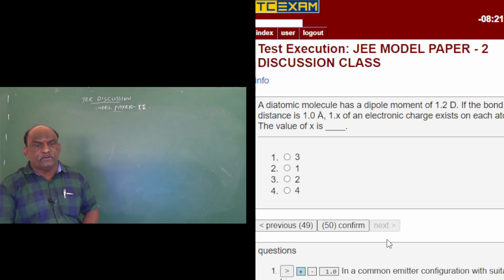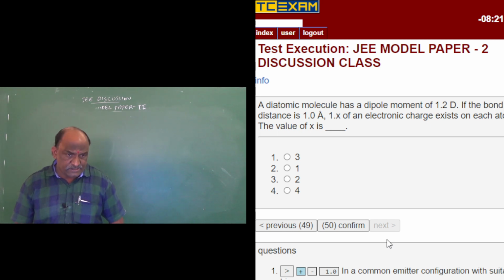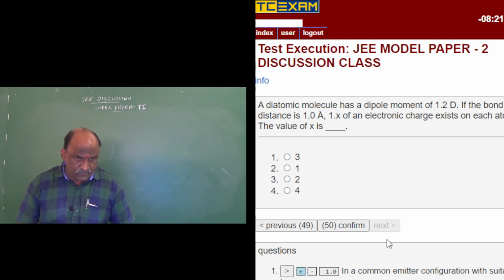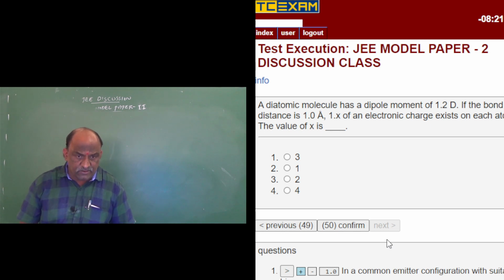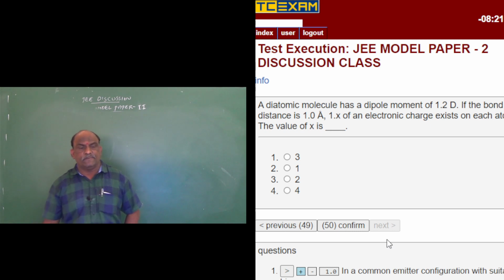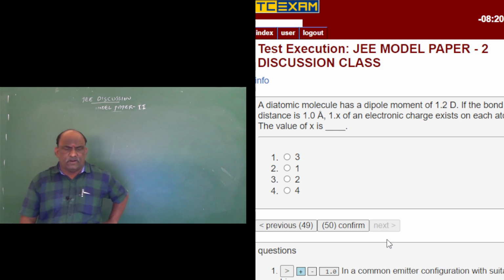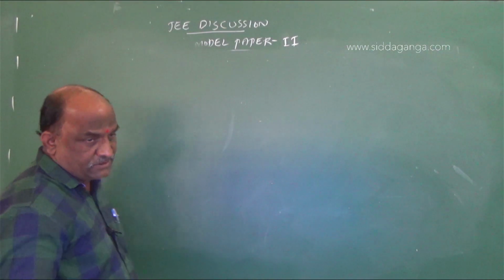A diatomic molecule has a dipole moment of 1.2 D. If the bond distance is 1 angstrom, and 1 by x of an electronic charge exists on each atom, the value of x is what? So generally we know the formula: dipole moment is equal to charge into distance. Distance was given here, charge not given. Then we have to calculate charge.